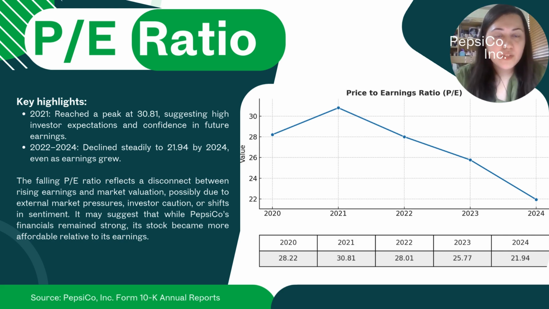As you can see in the price to earnings ratio graph, there is some increase from 2020 to 2021. However, the dominant trend is a downward trend, which continues from 2021 till 2024. The falling PE ratio reflects a disconnect between rising earnings and market valuation, and it's possibly due to external market pressures, which include investor caution or shifts in sentiment.